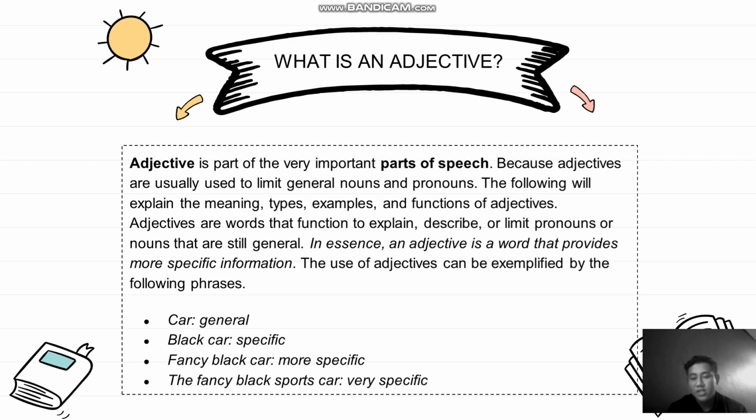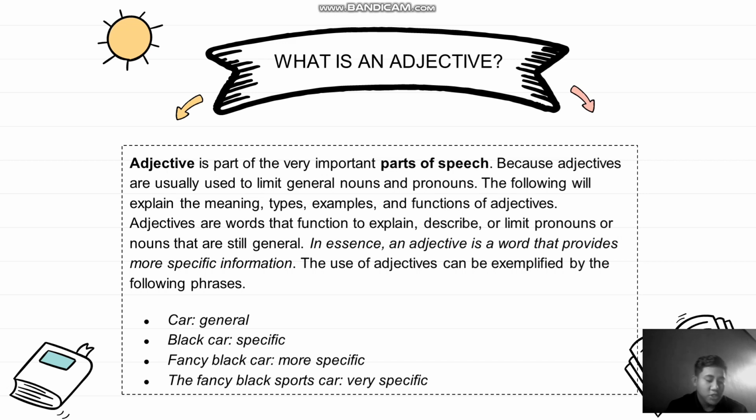The use of adjectives can be exemplified by the following terms. The first example is car. Car is general. Black car is specific. Fancy black car is more specific. The fancy black sport car is very specific.